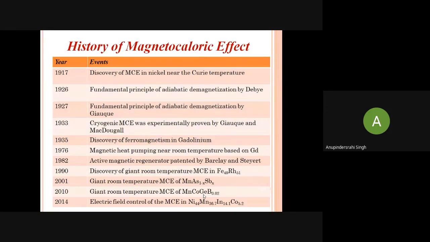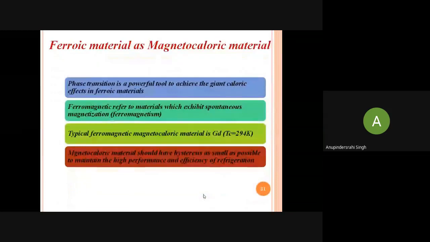It starts in 1917 with the discovery in nickel near the Curie temperature. Later on, it extended to many materials, and in 2014, electric field control of the magnetocaloric effect was shown in nickel, manganese, indium, copper, cobalt alloys. This is the history of the magnetocaloric effect.